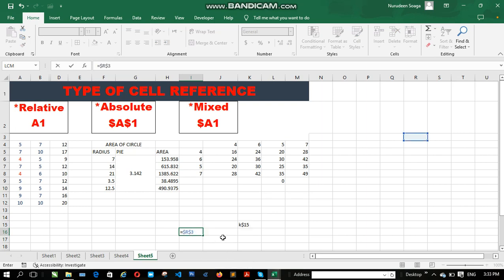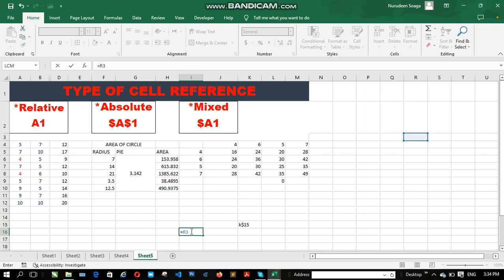It will automatically assign that for you. At the same time, you can continue pressing F4 to remove either of the two. For example,